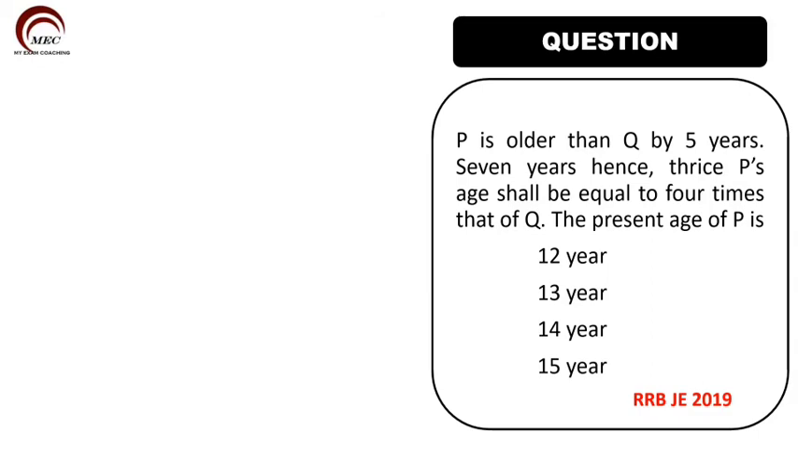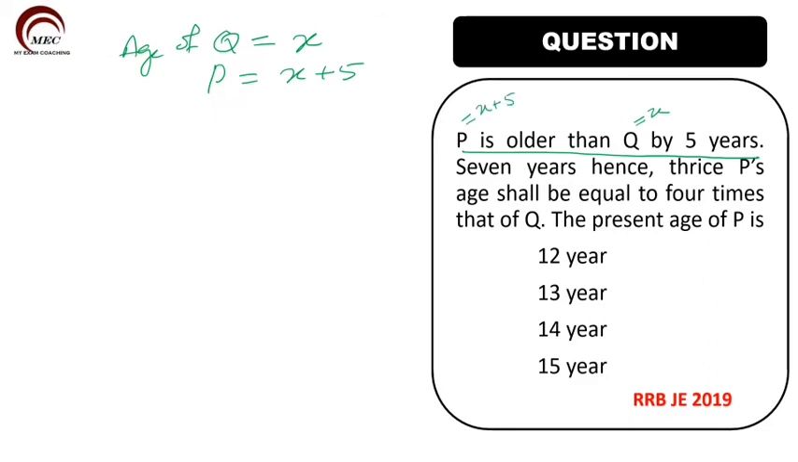So let us take age of Q equal to x. Age of Q is equal to x. P is older than Q, so age of P will be x plus 5. Always we relate as per the given question: P is older than Q by 5 years. So if Q is equal to X, P will be equal to X plus 5.